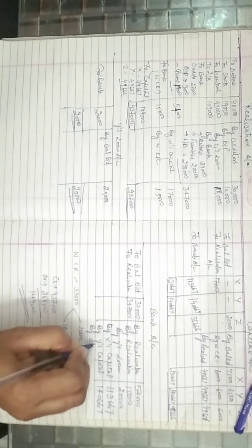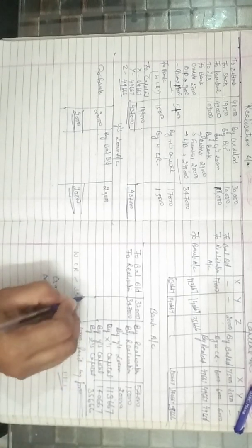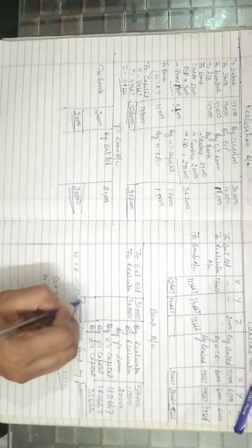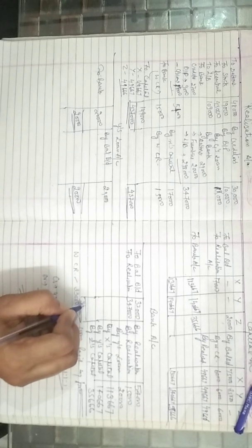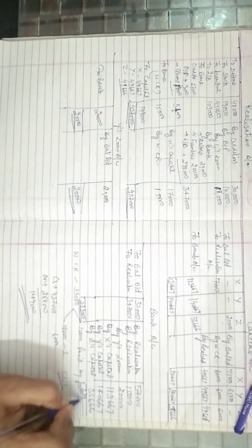By Z's capital, the amount is 35,666. Make total of it. If the total of bank account is the same on both sides, then the question is correct. Otherwise we have to check it. The total is 3,79,000 on both sides. Here the question is correct.